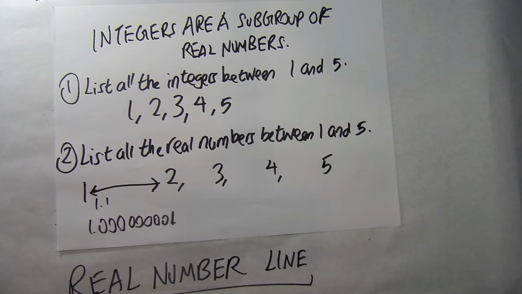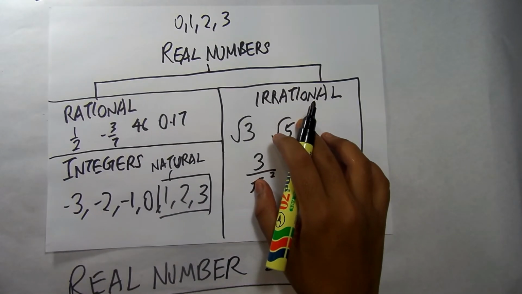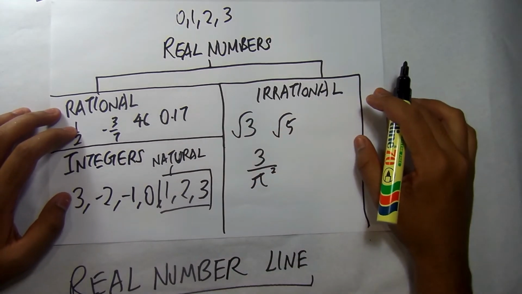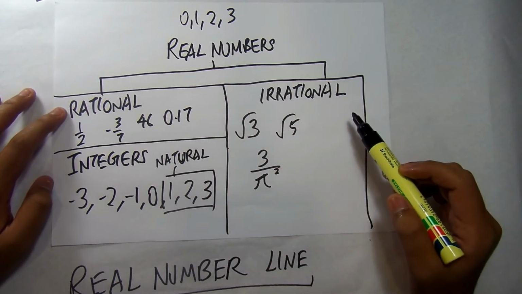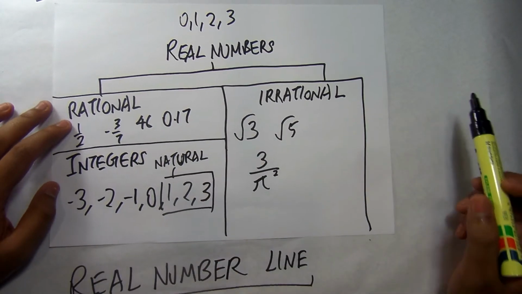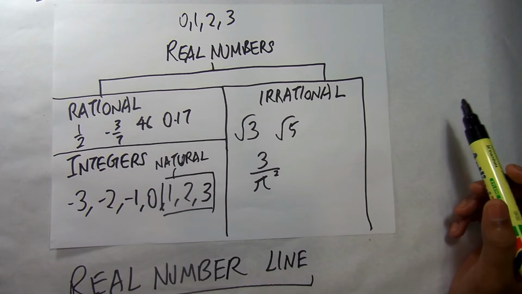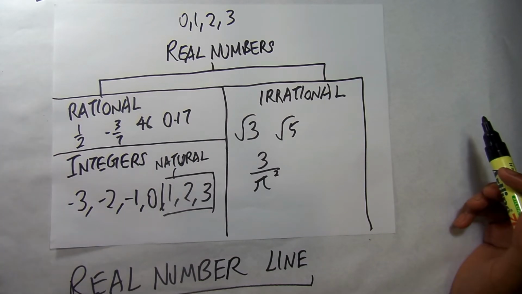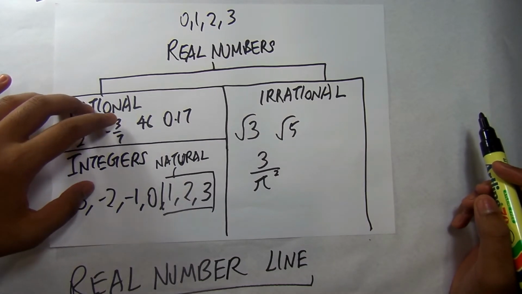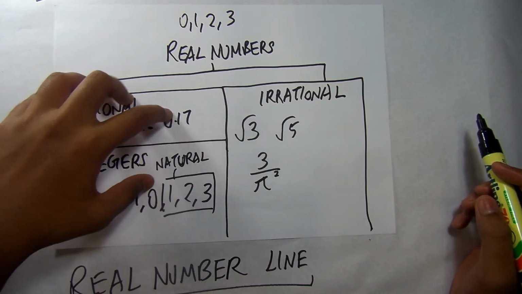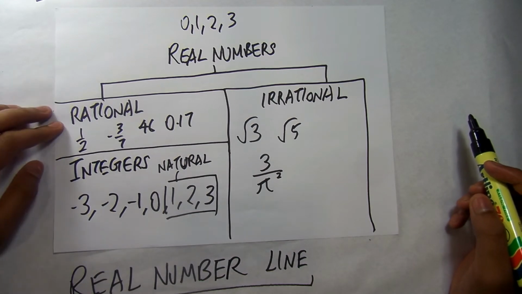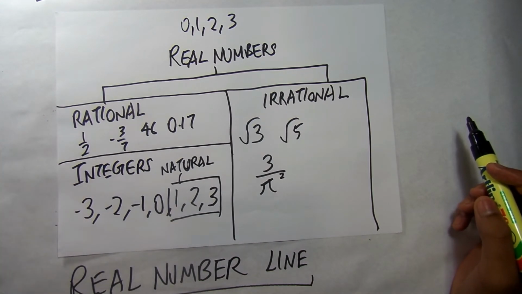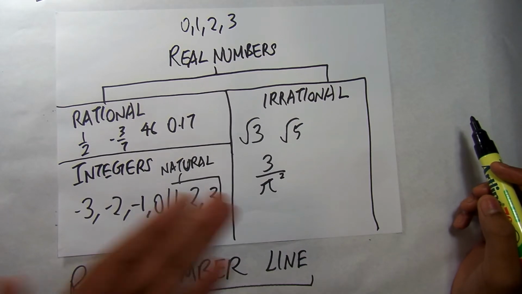So in conclusion, let's just do one final summary. We have real numbers as the huge category of all numbers that can be represented by modern mathematics. So within real numbers, we have two, rational and irrational numbers. Rational numbers, we have any number with recurring or repeating decimals, so 1 over 2, -3, 3 over 7, 46, 0.17, are rational numbers. Under rational numbers, we have integers of -3, -2, -1, 0, 1, 2, 3.